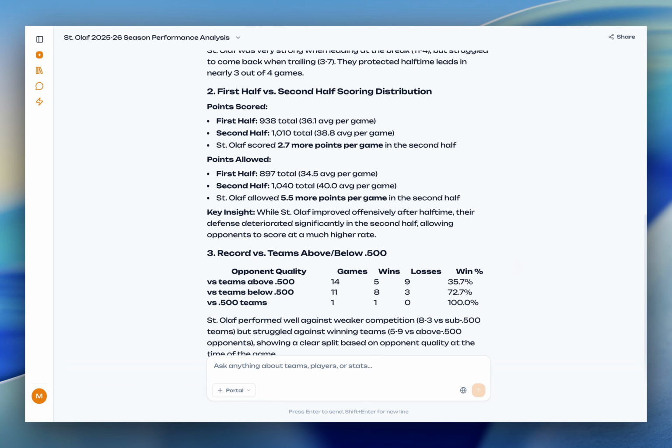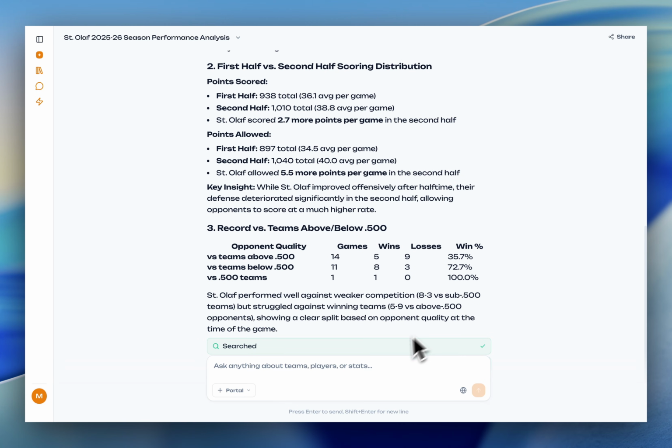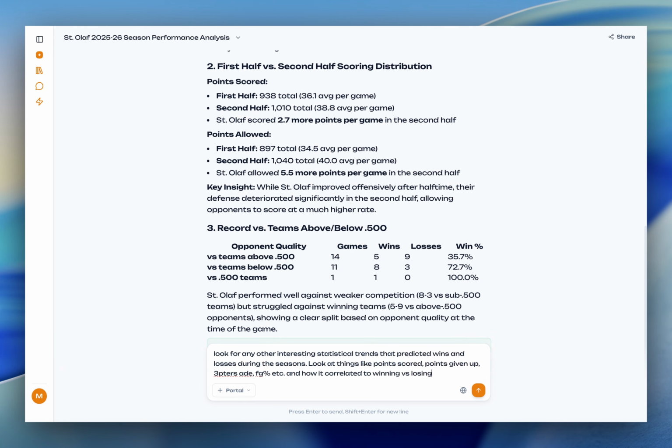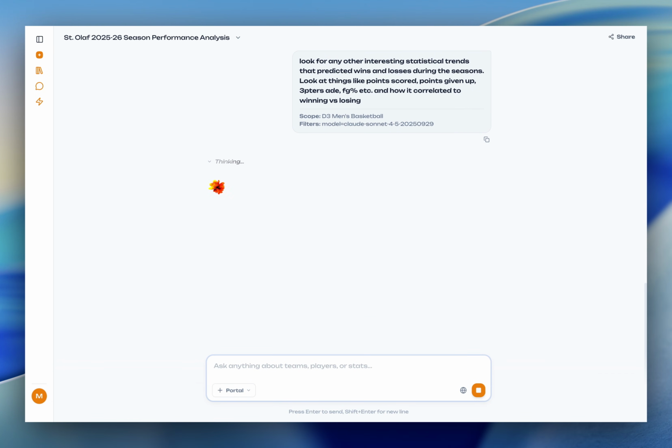And so again, these were three questions that we came up with and wanted the agent to answer on its own. But another great way to use the agent for scouting is if I paste in this next prompt, I'm going to give it a bit more freedom, where I'm just going to ask it to look for any interesting statistical trends that predicted wins versus losses for this team. I gave it a little bit of guidance: points scored, points given up, 3-point percentage, and how that correlated to winning and losing. We'll enter that again, and within the same chat, it'll begin to answer this next set of questions. In this case, we gave it a bit more freedom so it can explore a bit more and potentially find a trend that maybe we wouldn't have even thought about looking for in the first place.